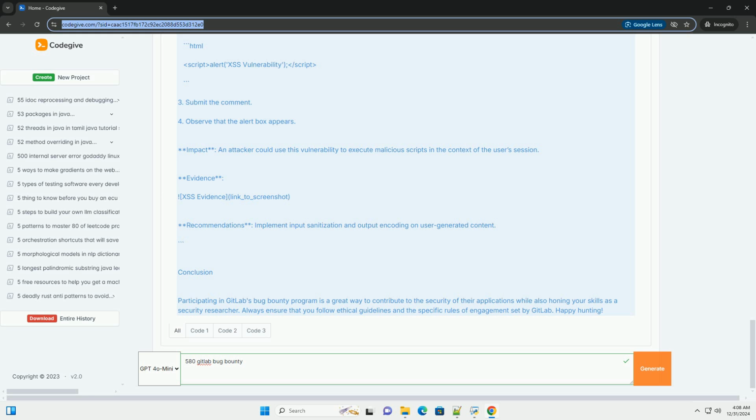Conclusion. Participating in GitLab's bug bounty program is a great way to contribute to the security of their applications while also honing your skills as a security researcher. Always ensure that you follow ethical guidelines and the specific rules of engagement set by GitLab.